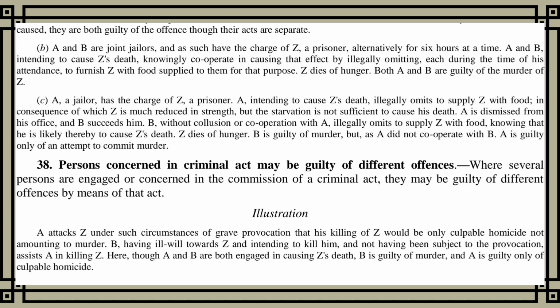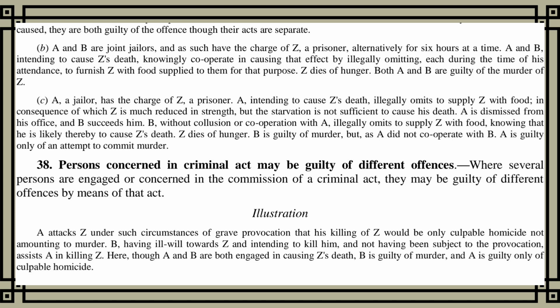A, intending to cause Z's death, illegally omits to supply Z with food, in consequence of which Z is much reduced in strength, but the starvation is not sufficient to cause his death. He is dismissed from his office, and B succeeds him. B, without collusion or cooperation with A, illegally omits to supply Z with food, knowing that he is likely thereby to cause Z's death. Z dies of hunger. B is guilty of murder, but, as A did not cooperate with B, he is guilty only of an attempt to commit murder.